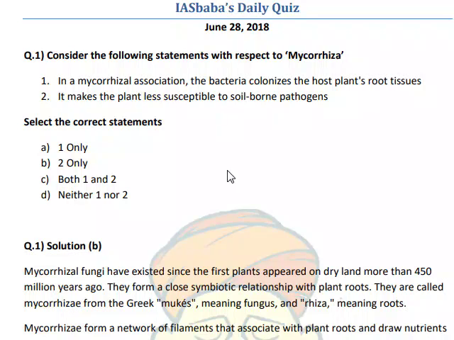So, first question: consider the following statements with respect to mycorrhiza. Mainly, it is a mycorrhizal association in which the fungus, not bacteria, colonizes the host plant's root tissues. So that statement is not correct. When it is working correctly, mycorrhiza makes the plant less susceptible to soil-borne pathogens.